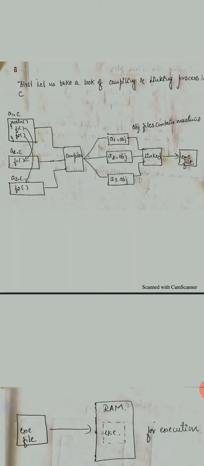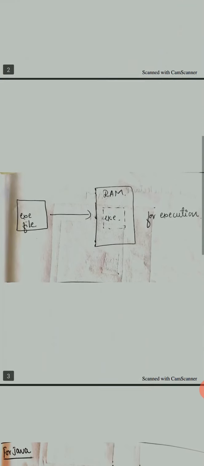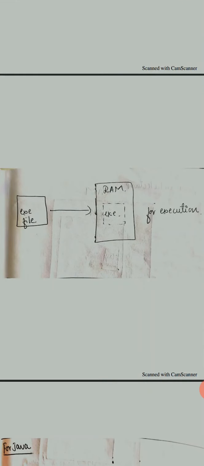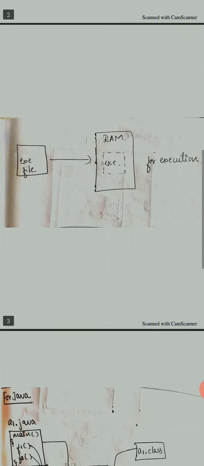When we combine all these functions and send them to the compiler, when all these files are compiled, we get three different object files: a1.obj, a2.obj and a3.obj. All these are object files that contain the machine code. All these are linked and then an executable file is created. This executable file is then sent to the RAM for execution. In this way, in the C language, the compiling and executing process takes place.